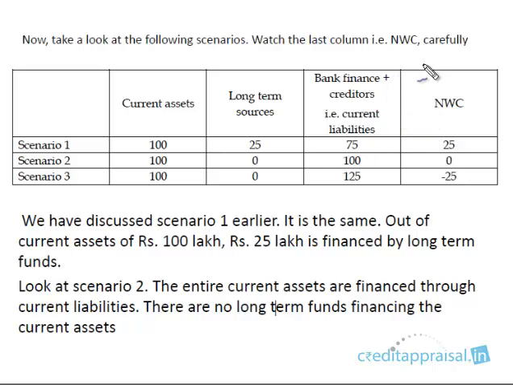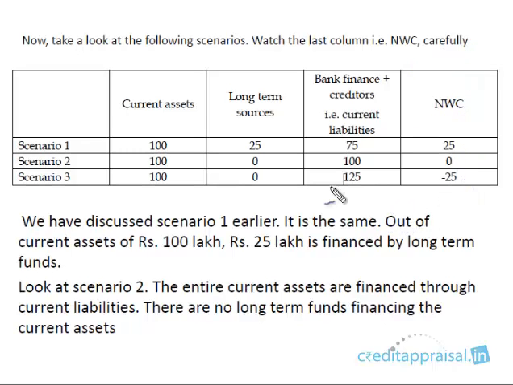NWC is current assets minus current liabilities. Current assets total 100, current liabilities is this portion, 75. So this is 25. In this case, 100 minus 100 is 0. In this case, 100 minus 125 is minus 25. I told you that it is possible that NWC can be negative, and in the third scenario, NWC is negative.